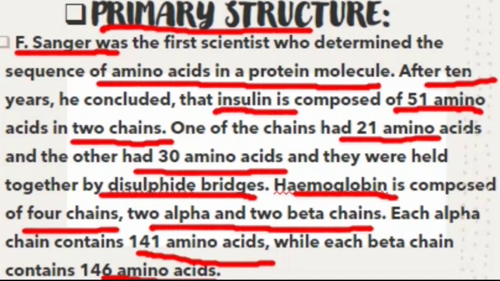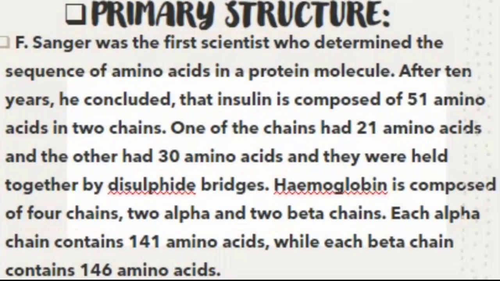There are certain numbers and certain positions for the amino acids in every structure of protein, whether it is primary, secondary, tertiary, or quaternary structure. So the properties of a protein depend upon the sequencing and positioning of amino acids in it.